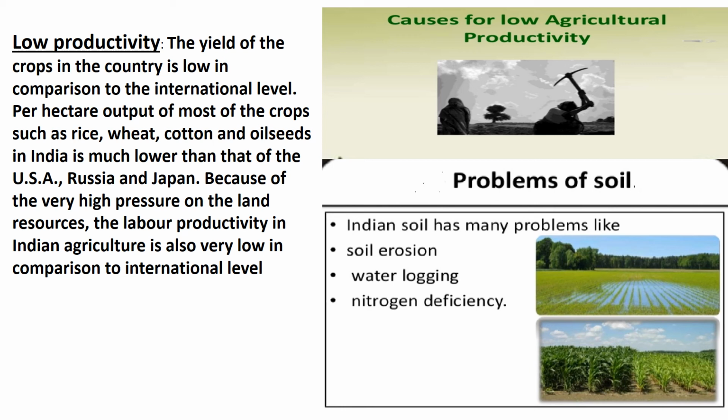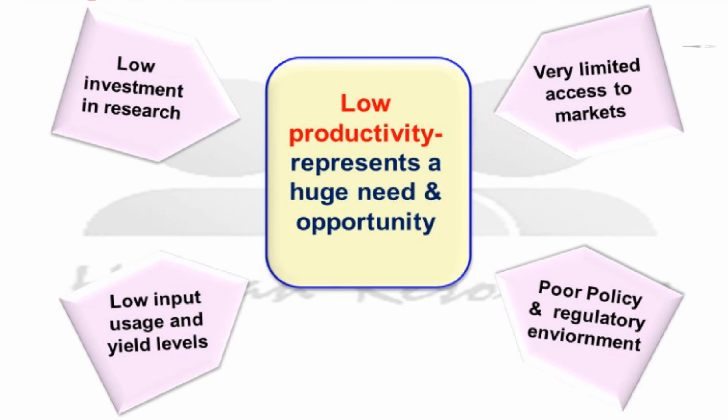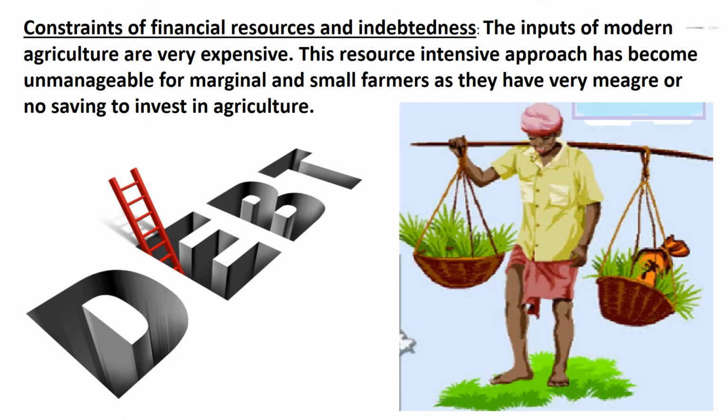The vast rain-fed areas of the country, particularly dry lands which mostly grow coarse cereals, pulses and oilseeds, have low yields. Low productivity represents a huge need and opportunity. Low investment in research, low input usage and yield levels, very limited access to market, poor policy and regulatory environment. Constraints of financial resources and indebtedness. The inputs of modern agriculture are very expensive.